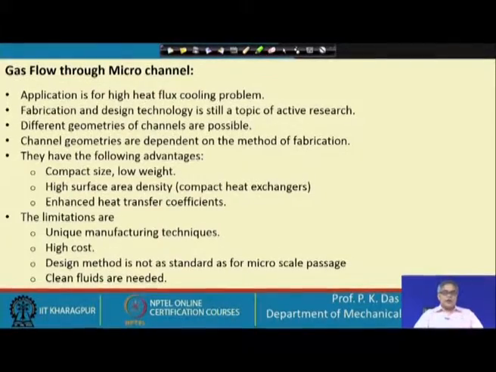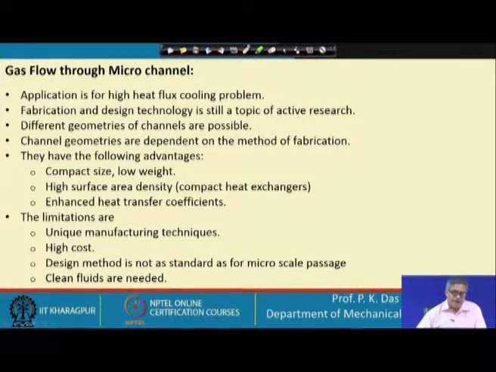So, let us first consider gas flow through the microchannel. Now, why gas flow? Because the difference between the flow through microchannel and macrochannel or large size channel will be prominent in case of gas flow. You have noticed that we have discussed Mach number, compressibility of the fluid, those are more relevant in case of gas flow. So, let us see what are the specialities of gas flow through microchannel.